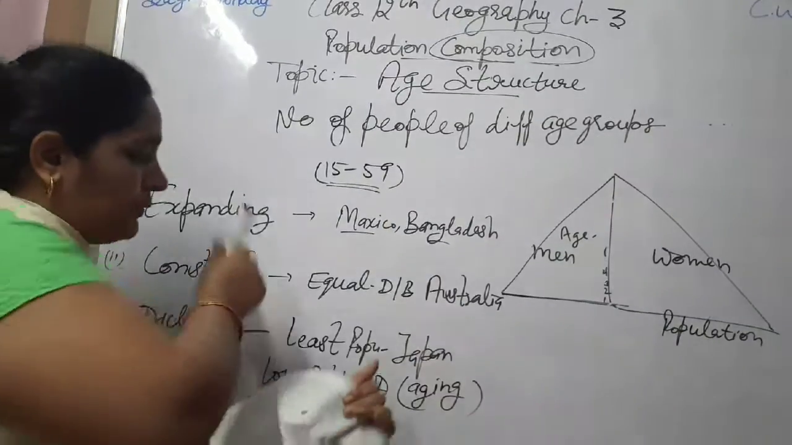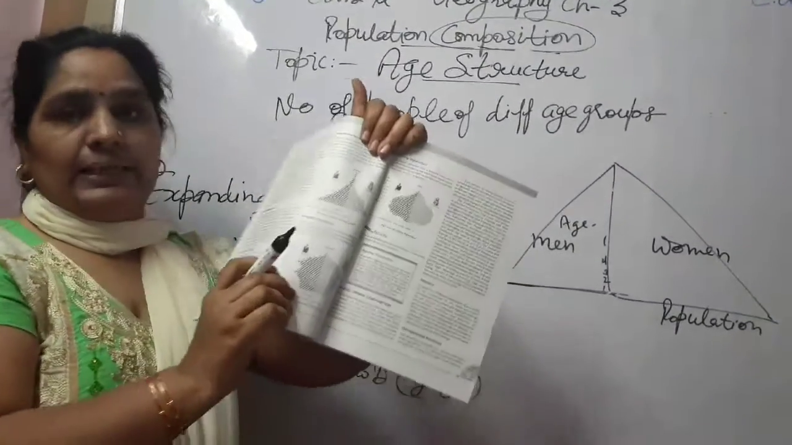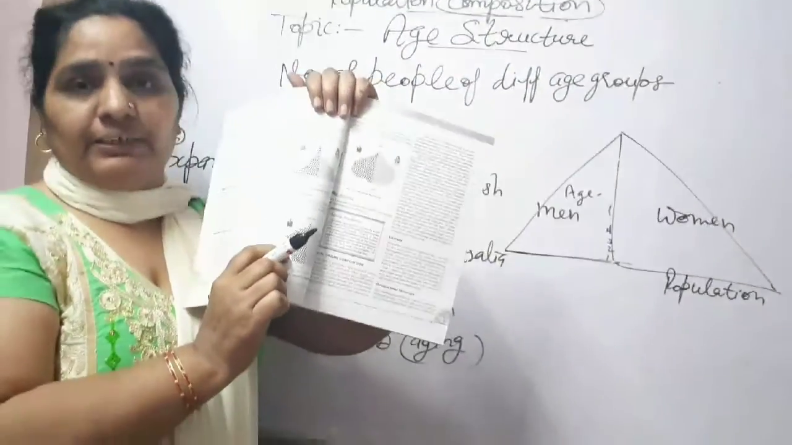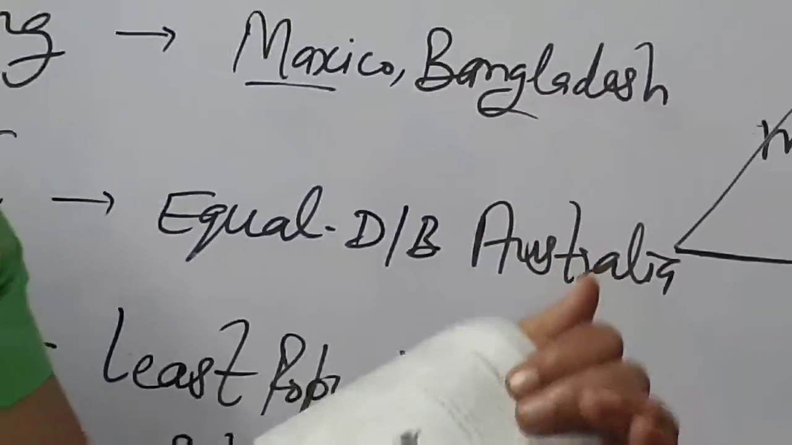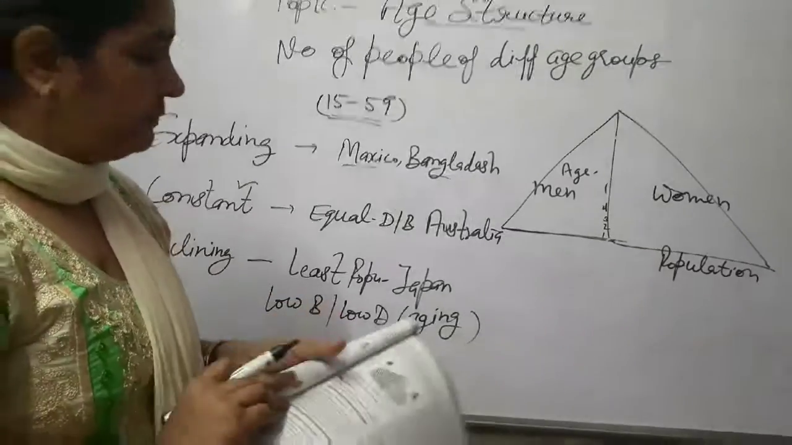In the constant position, the graph will be like that. Look at this figure. In this, the base part is not wide. So the birth rate is low. The number of children is less, then adults are more. Then infant mortality rate is also low. So such kind of situations are found in Australia and some other developed countries.